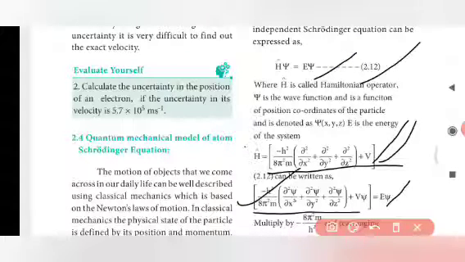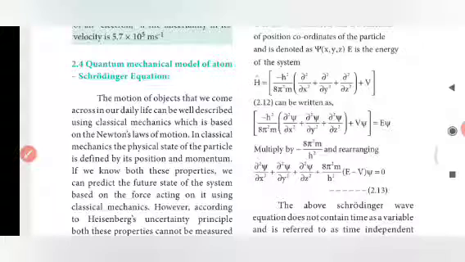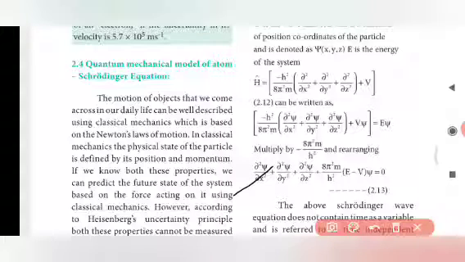If you multiply by minus 8 pi square m by h square and rearrange the equation, we get: dou square psi by dou x square plus dou square psi by dou y square plus dou square psi by dou z square plus 8 pi square m by h square times (E minus V) psi equals 0. This is a very easy equation.